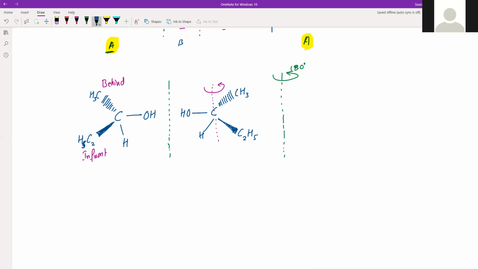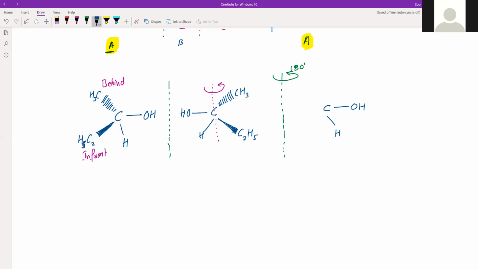Now it's rotation. After rotation, this C and OH is okay, even H is okay because that is in the same plane, it will remain in the plane, right? But those two which were not in the plane, one behind and one in front of the plane or the screen, will now change their location.